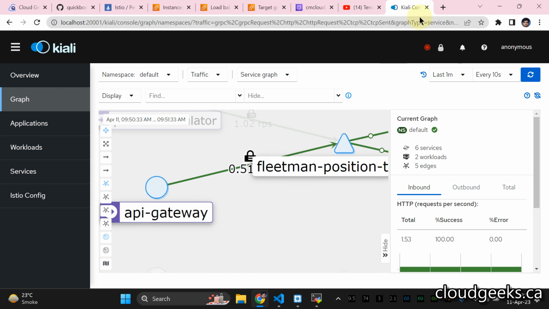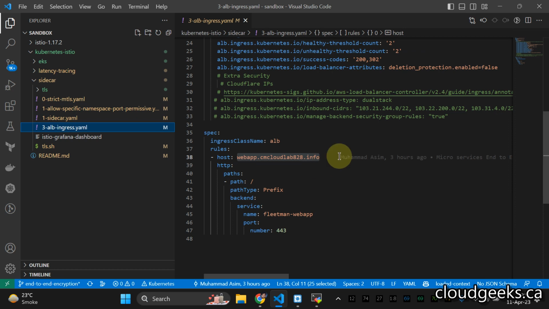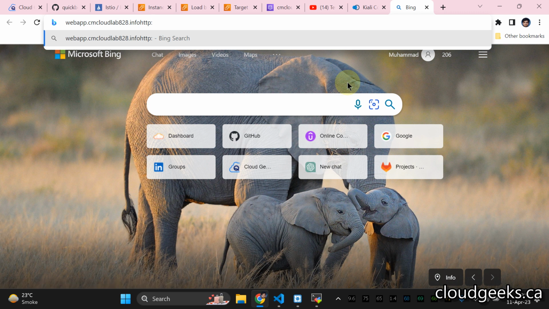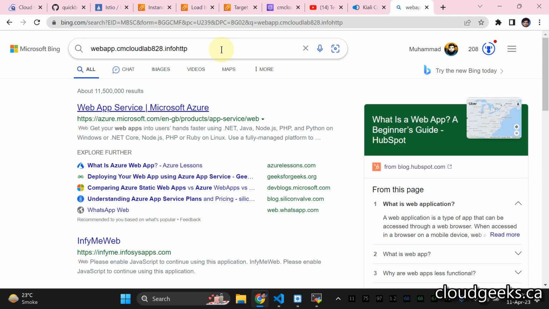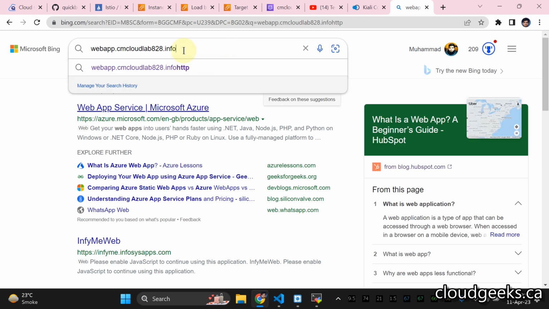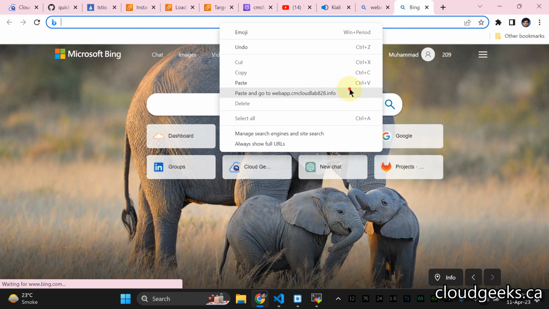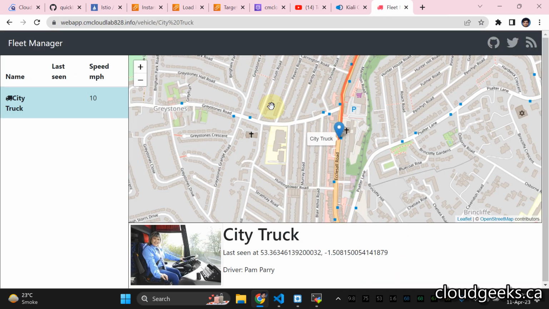Let me now navigate to the application. I'm going to use the ALB ingress. I'm going to simply copy this, and copy this port, copy this domain name, and put that in a browser, and let's see our application. We are not using any Istio routing rules, or any Istio gateway, but we are still able to access our application, and you see that our application is running.